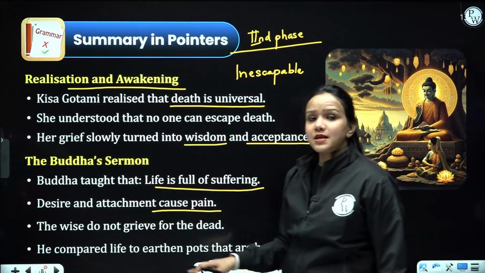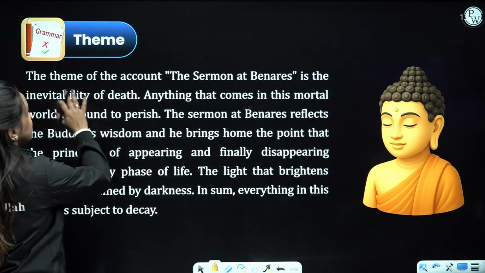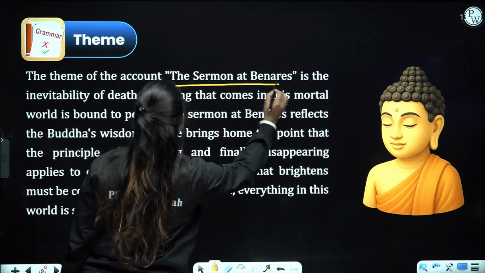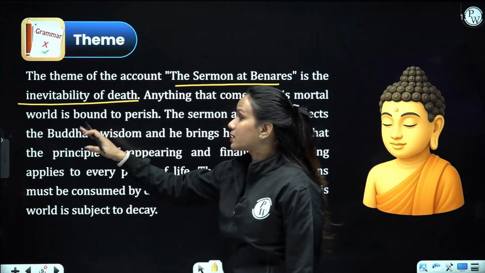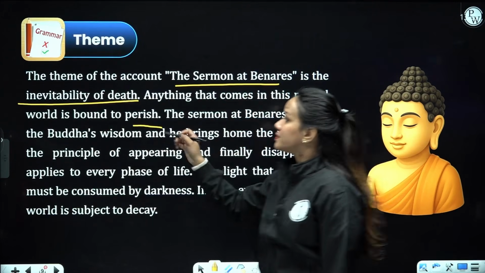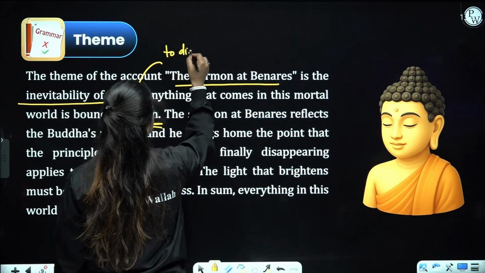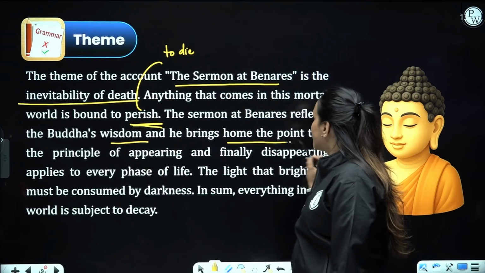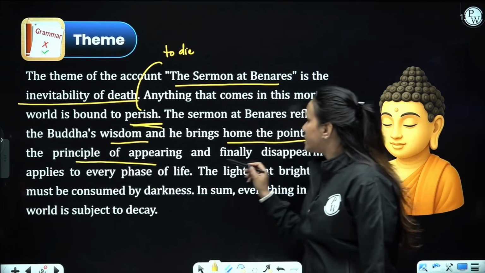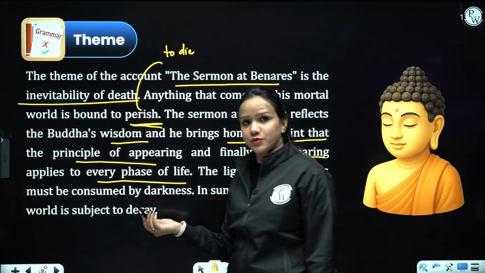All right, dear students. Now let's proceed towards the theme of the lesson, which is actually very important. The theme of the account, the sermon at Benares, is the inevitability of death. Anything that comes in this mortal world is bound to perish. Perish means to die. The sermon at Benares reflects Buddha's wisdom and brings home the point that the principle of appearing and finally disappearing applies to every phase of life and to every individual as well.